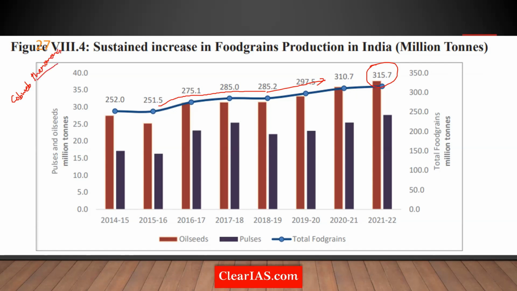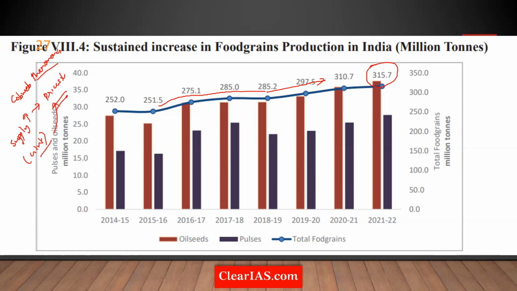Cobweb phenomenon. What is a cobweb? Say a large number of farmers cultivate pulses this year. This leads to a good harvest of pulses, so the supply goes up. When the supply goes up, there is a situation of excess supply, and prices come down or crash. So in situations of glut, prices crash.